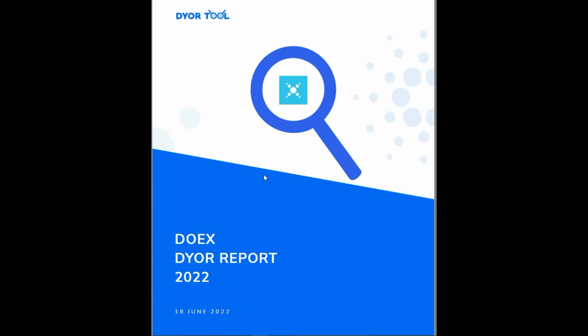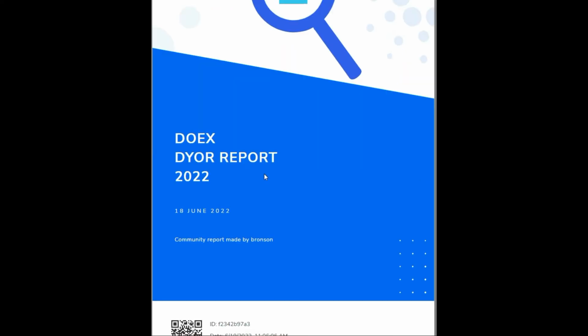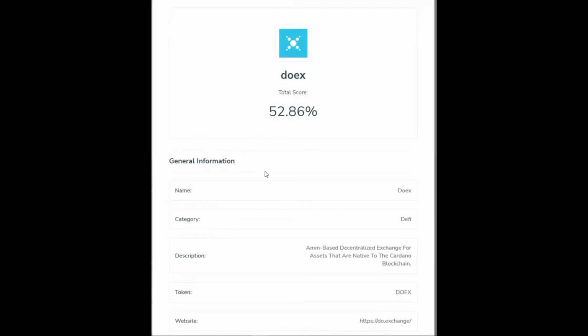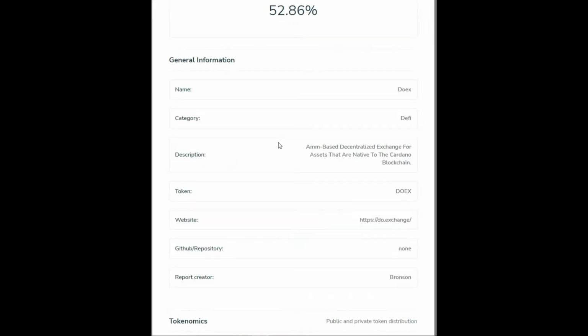And we see this report was done June 18th. Well, I finished the report June 18th. Here we have the general information about DOEX. The score is an average 52.86. From what I understand, that probably would have been an improvement from earlier in the year. But let's find out what it really means.